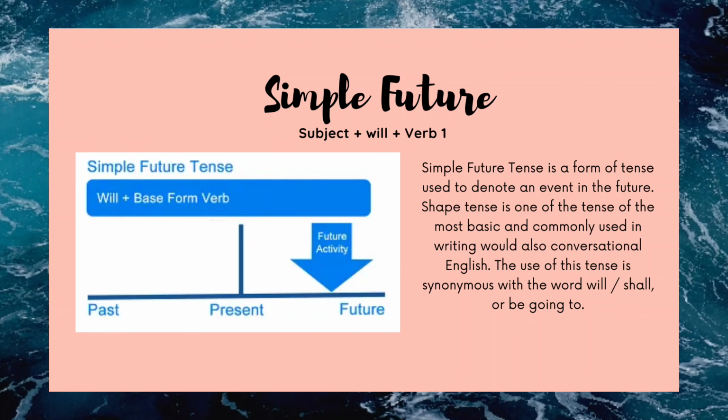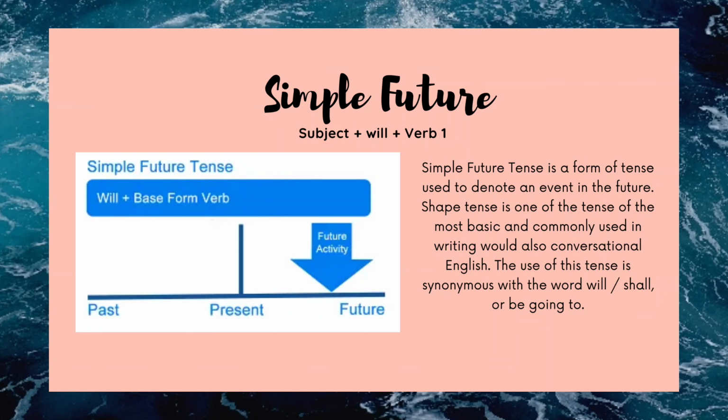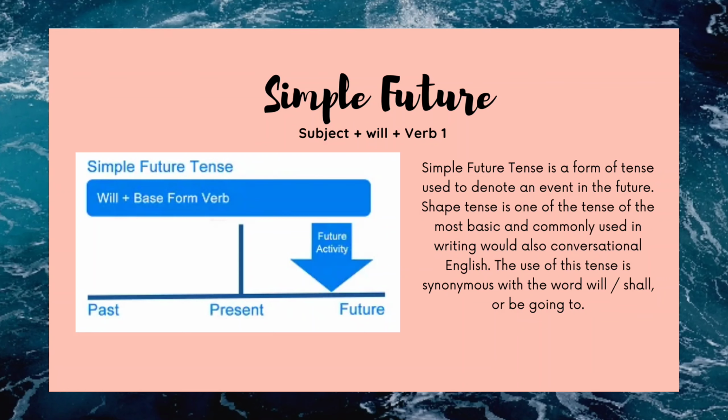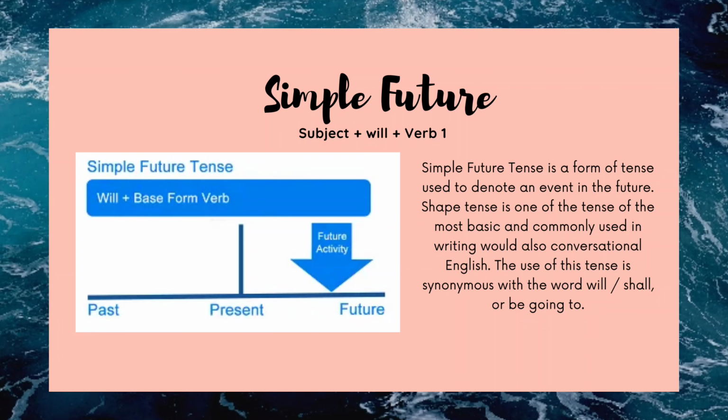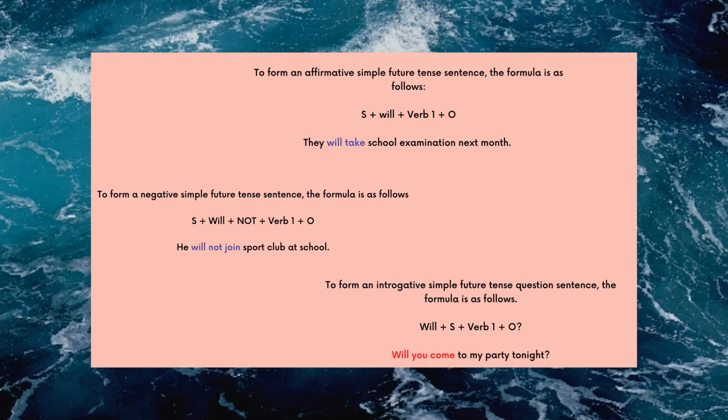Simple future tense is one of the most basic and commonly used tenses, in writing but also in conversational English. Jadi memang simple future ini sangat sering kita temukan. Sebenarnya di sini juga similar ya, ada persamaannya juga, bisa menggunakan shall atau be going to. But we are not going to discuss be going to first. And you have memorized only will plus verb 1 as the simple future. Okay, get it, students? Okay, students, here we go.